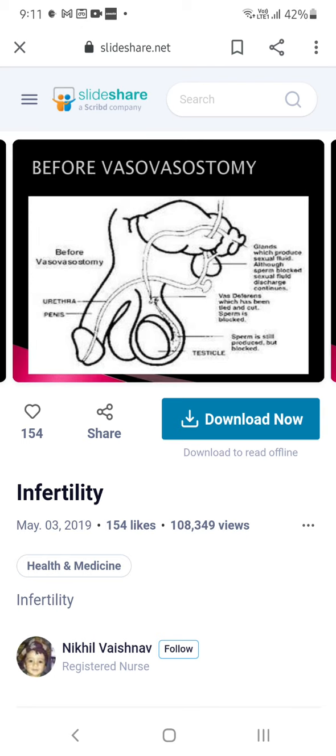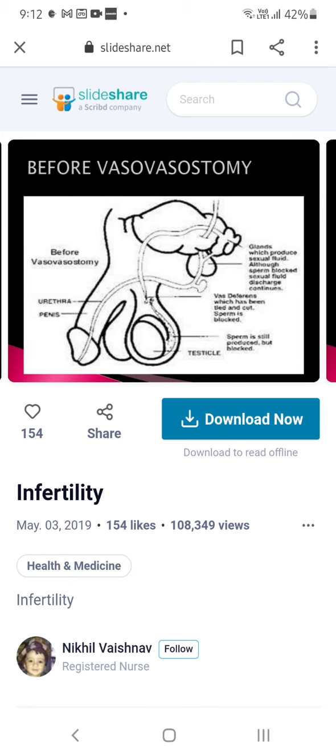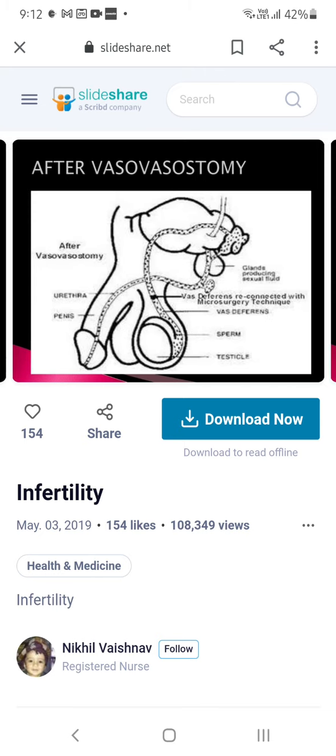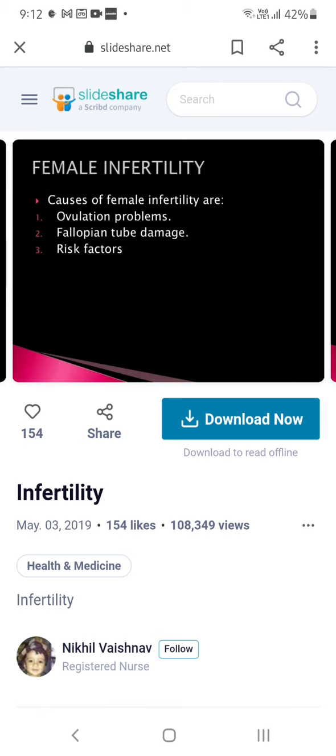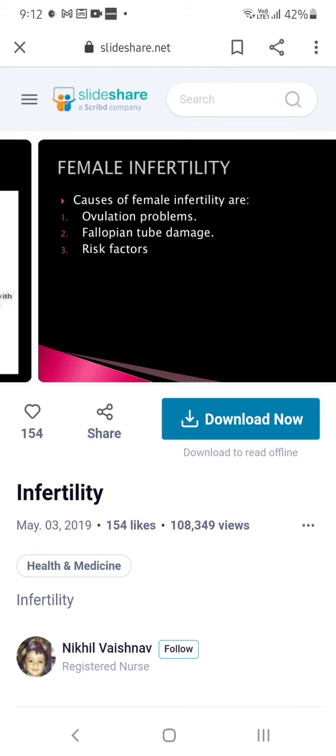See, if you see this, vasectomy has been done here. They have cut and tied it so that the sperm will not come out. That is vasectomy. Here again they will close it, stitch it, and create an opening so that sperm can get out and the couple will get pregnant.